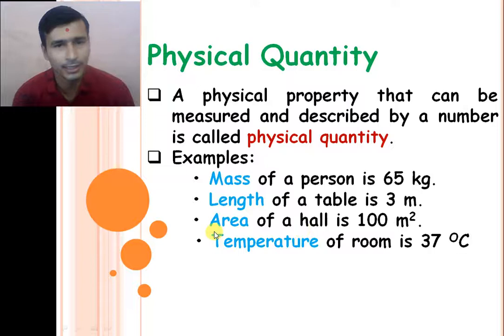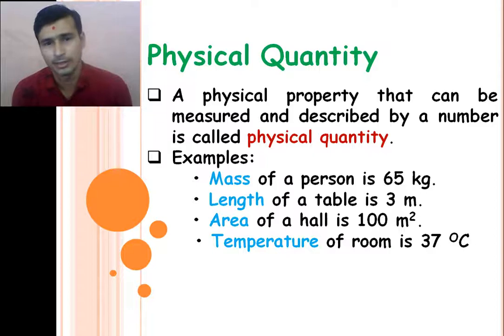So area is a physical quantity, it is a physical property, right? Its value is 100 and meter square is its unit. Temperature of a room is 37 degree Celsius. So temperature is our physical property, so we can consider it a physical quantity, right? And its value is 37 degree Celsius.